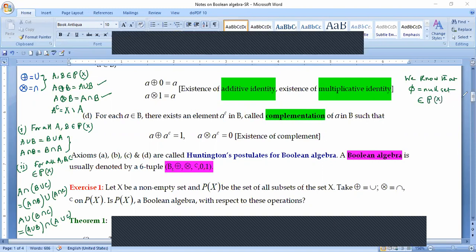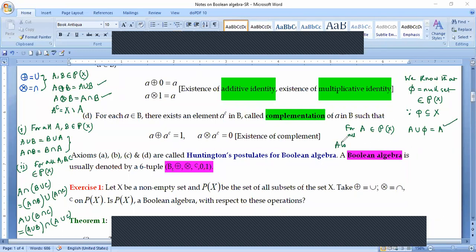Because phi is a subset of capital X. Now, for all A belonging to P(X), we know that A union phi is equal to A. What was my existence of identity? A plus 0 must be equal to A. So we are getting this.